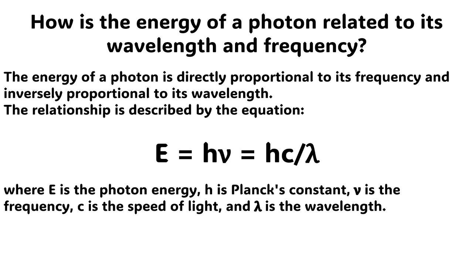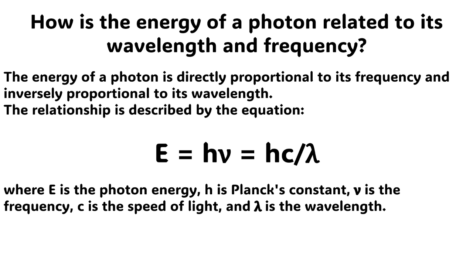The next question is, how is the energy of a photon related to its wavelength and frequency? The answer to this question is very simple. The energy of a photon is directly proportional to its frequency and inversely proportional to its wavelength.